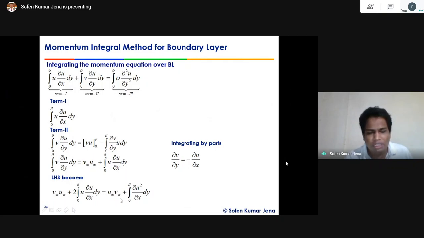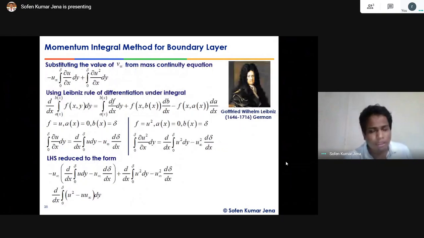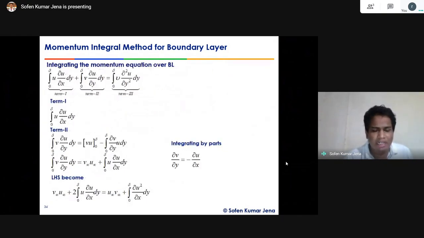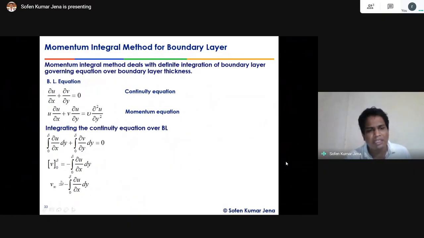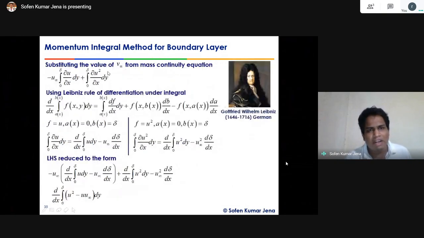The total LHS we can write now as u∞ v∞ plus ∫ from 0 to δ of ∂u²/∂x dy, right? Then what term do we have here? v∞. In reality there is no such v∞. Already we have calculated the value of v∞ from the mass continuity equation. So now let's replace the value of v∞ from the mass continuity equation.